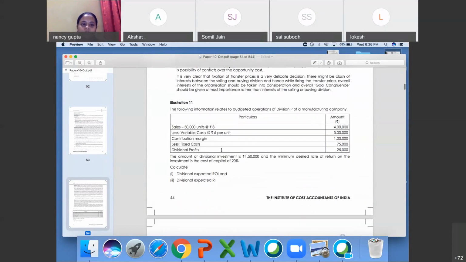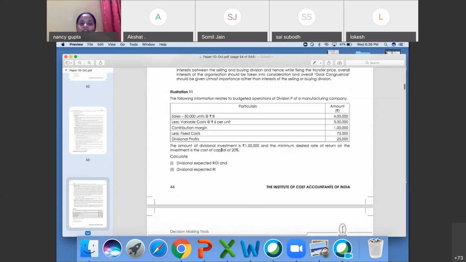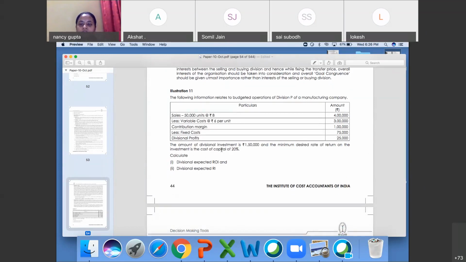Let's come to the question now. Question number 11. The following information relates to the budgeted operation of division P of a manufacturing company. 50,000 units at the rate of 8, variable cost, contribution, fixed cost, division profit.